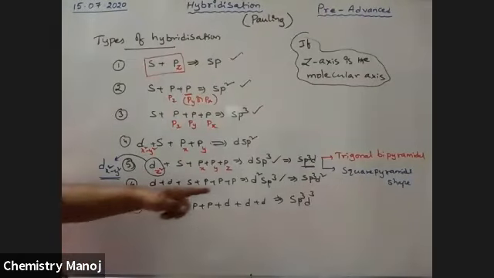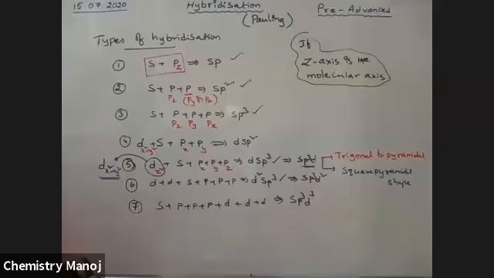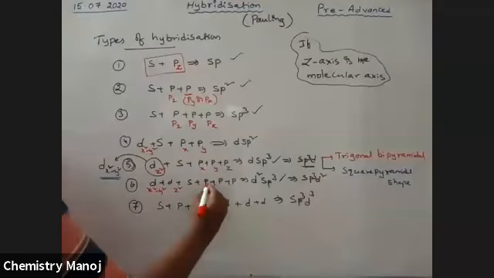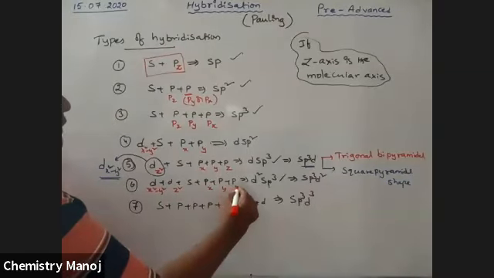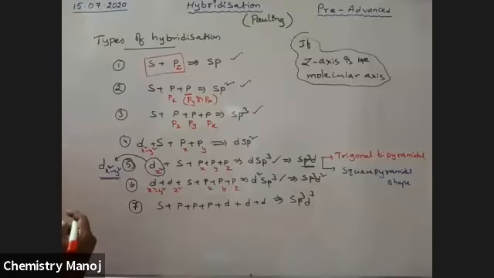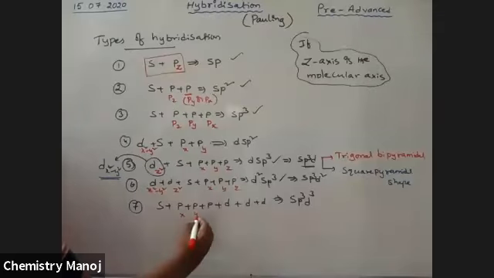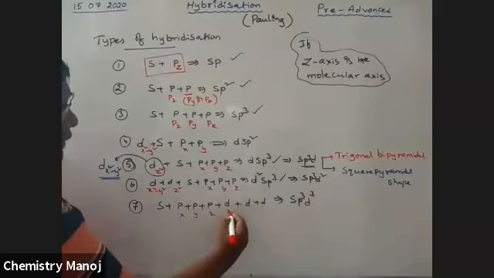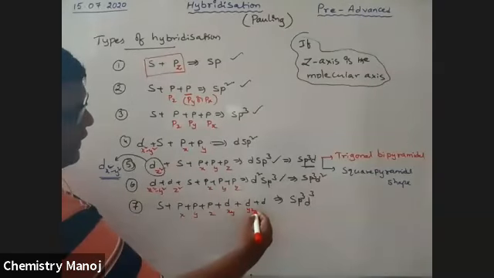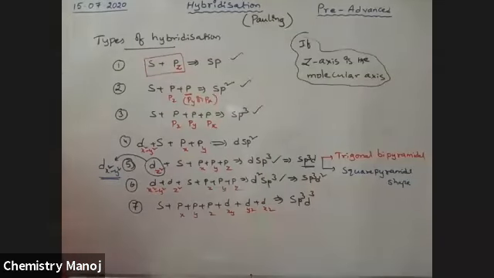Next, d2sp3. d2sp3 means dx²-y², dz², Px, Py, Pz orbitals are involved in mixing. Here, the S orbital, Px, Py, Pz, Dxy, Dyz, Dxz orbitals are involved in mixing. So these are the different orbitals involved in mixing.